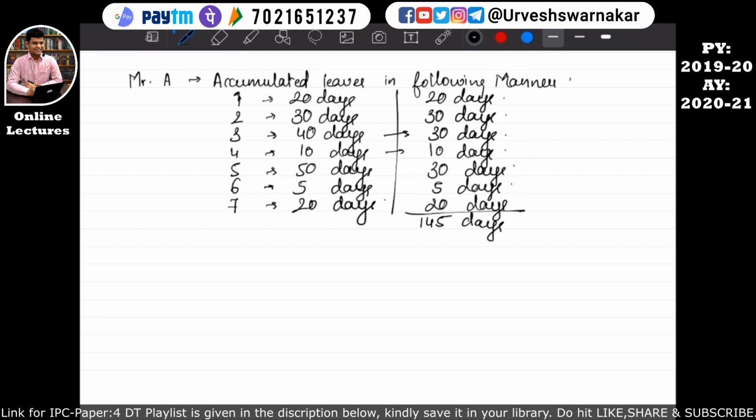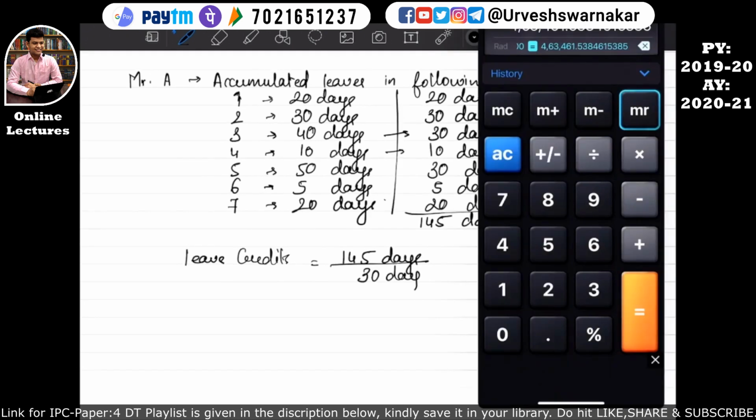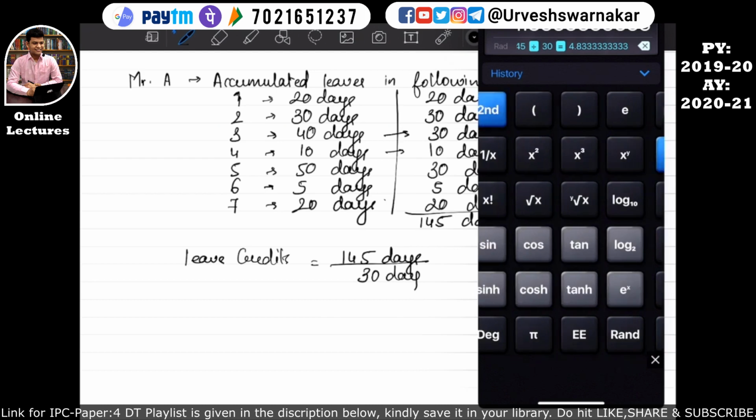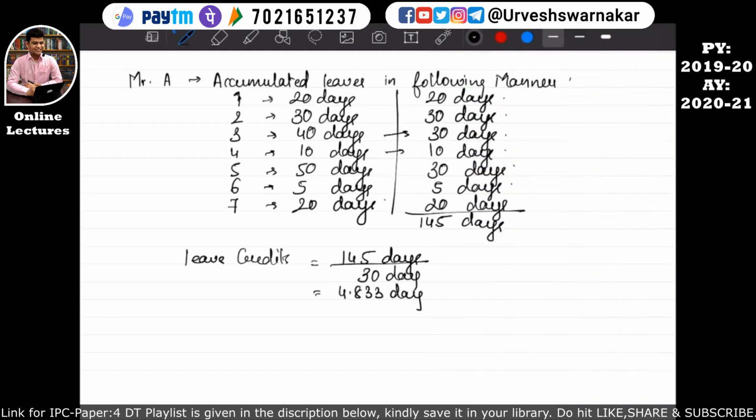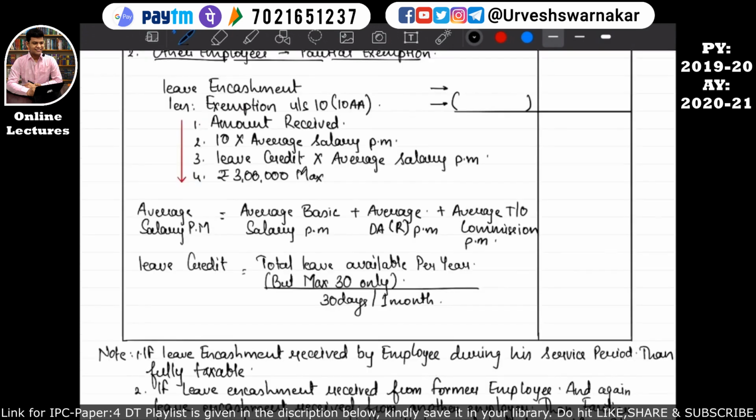Okay, so leave credits is equal to 145 days divided by 30 days, which will be equal to 4.833. Whatever amount we have derived, we will mention it over here in place of leave credit, that is 4.833 into average salary per month. Whatever will be the average salary, it will be multiplied with that.